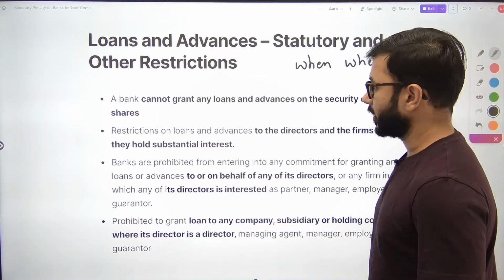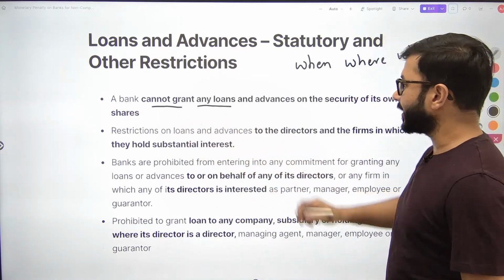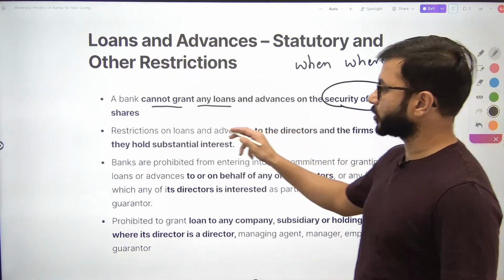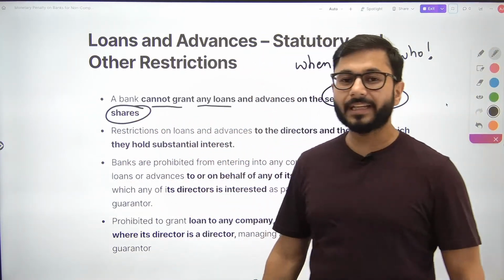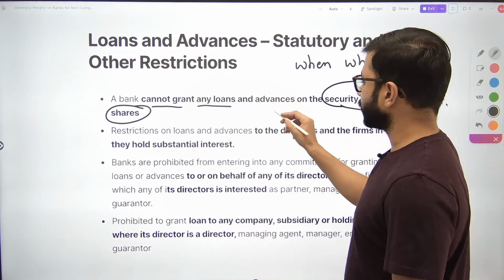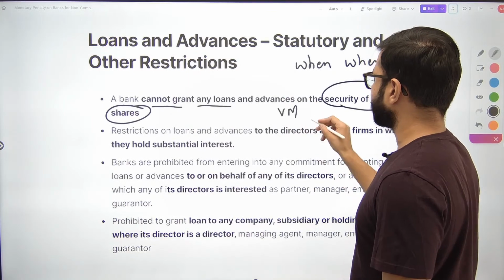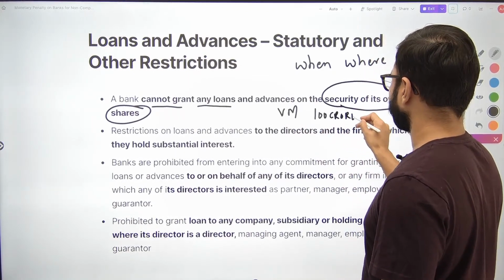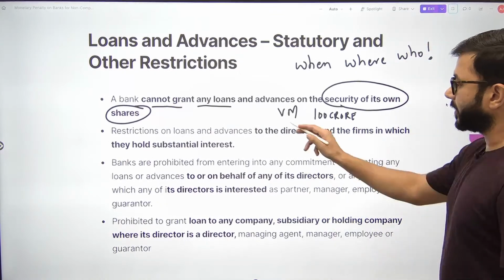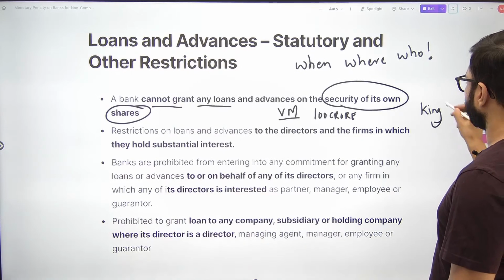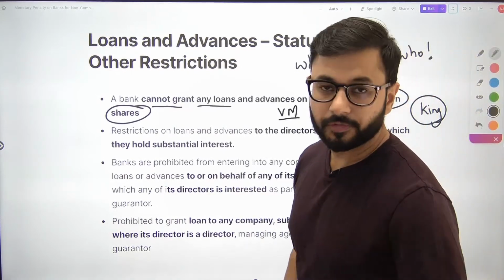A bank cannot grant any loans and advances on the security of its own shares. Vijay Mallya goes to the bank and says, I want a loan of 100 crore. The bank says, okay, what is the collateral? Vijay Mallya says, I am the owner of Kingfisher. These are the shares of Kingfisher.